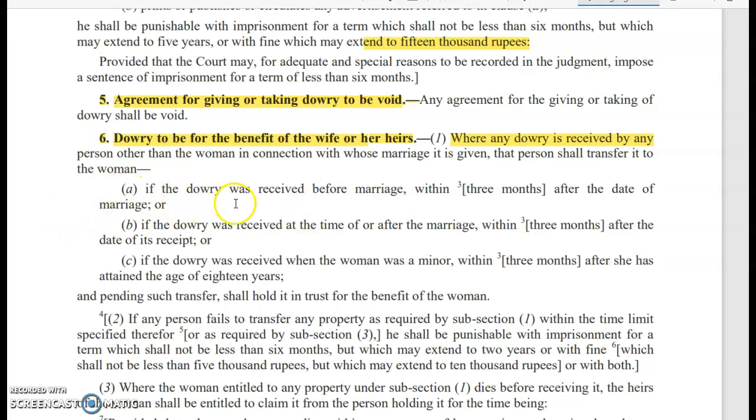If the dowry was received before marriage, within 3 months after the date of marriage; if the dowry was received at the time of or after the marriage, within 3 months after the date of its receipt; or if the dowry was received when the woman was a minor, within 3 months after she has attained the age of 18 years, and pending such transfer shall hold it in trust for the benefit of the woman.